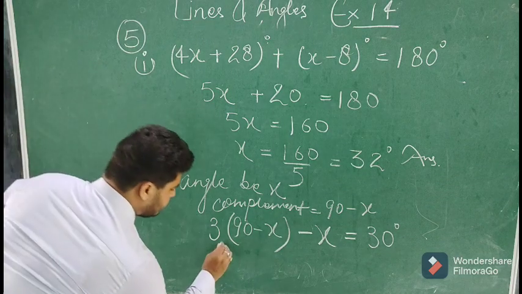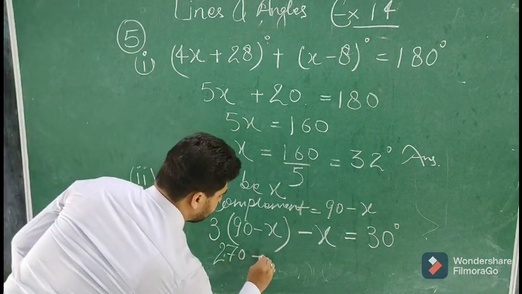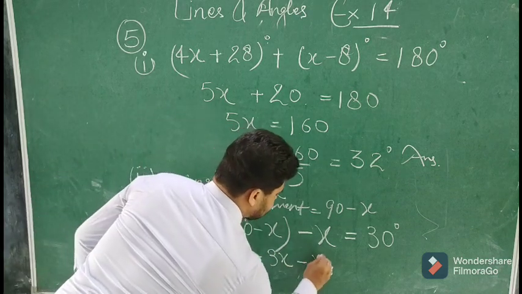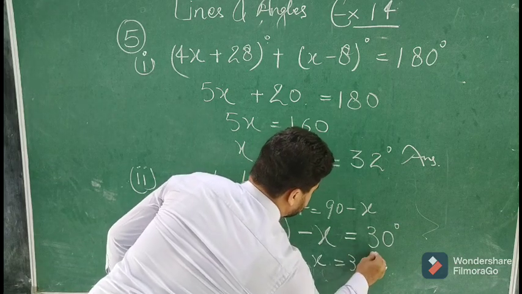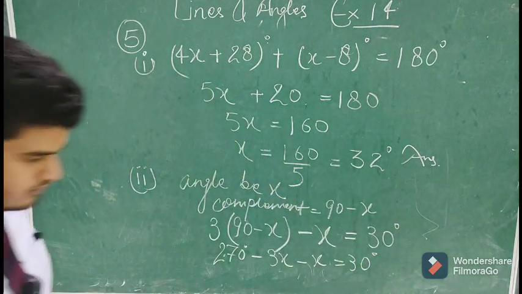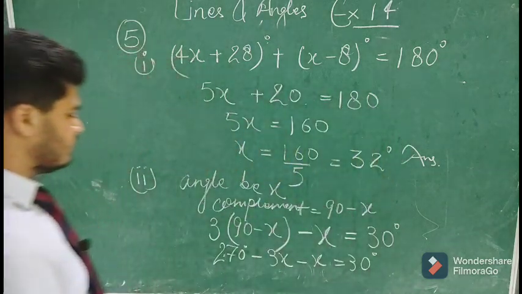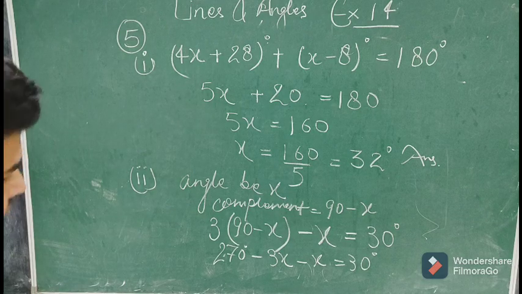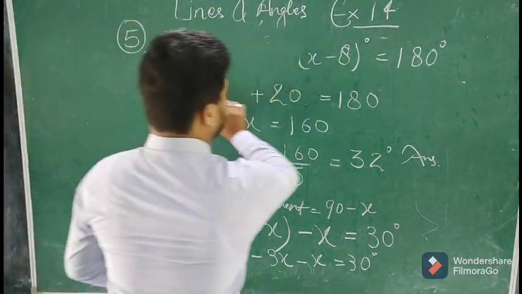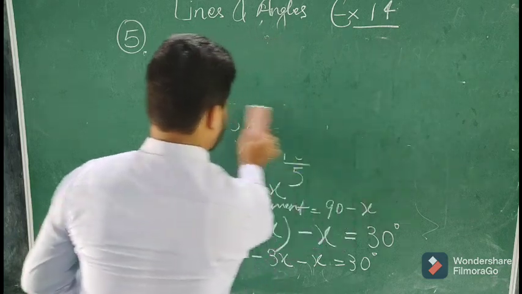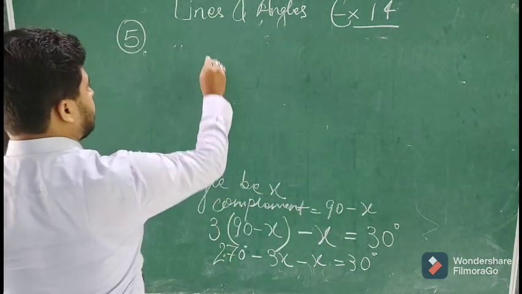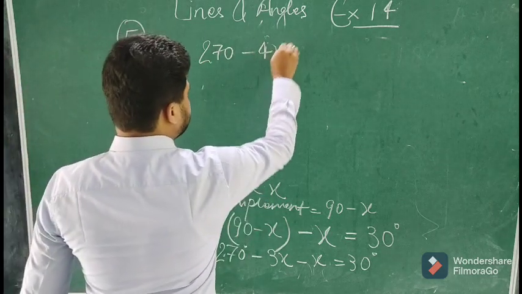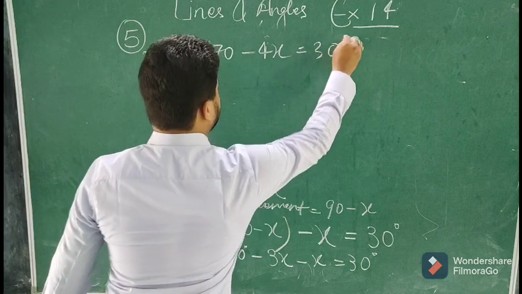So 3 into 90, 270 degrees, minus 3 into x, 3x, minus x is equal to 30 degrees. So 270 minus 3x minus x will become 270 minus 4x is equal to 30 degrees.